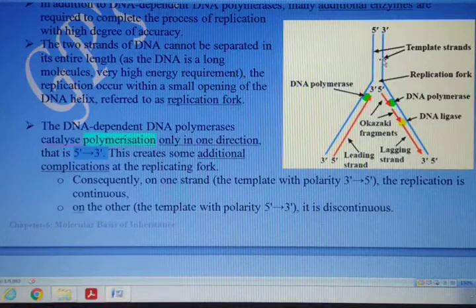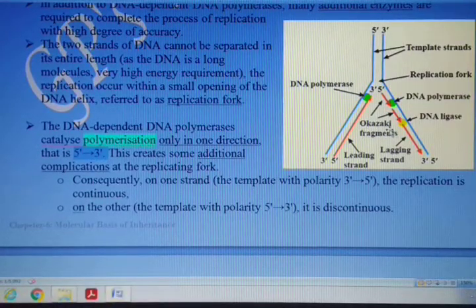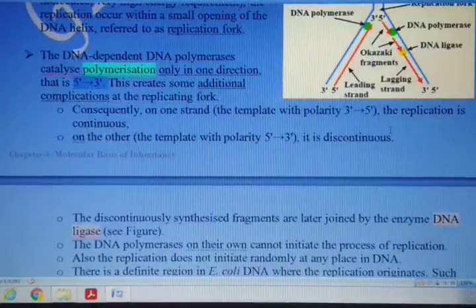When a small fraction or fragment of the parental DNA has got separated, then an RNA primer attaches and then a new chain of DNA is synthesized. So small fragments are synthesized which are referred to as Okazaki fragments. Later on they need to be sealed or joined with each other with the help of the DNA ligase enzyme.